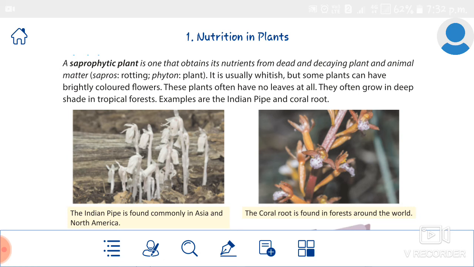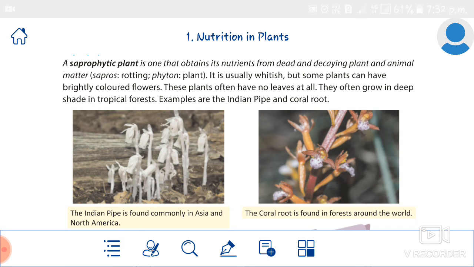Some examples of these saprophytic plants are Indian pipe and coral root. The first picture is Indian pipe. The Indian pipe is found commonly in Asia and North America. The coral root is found in forests around the world. Another example is Monotropa. It is not given in our book.